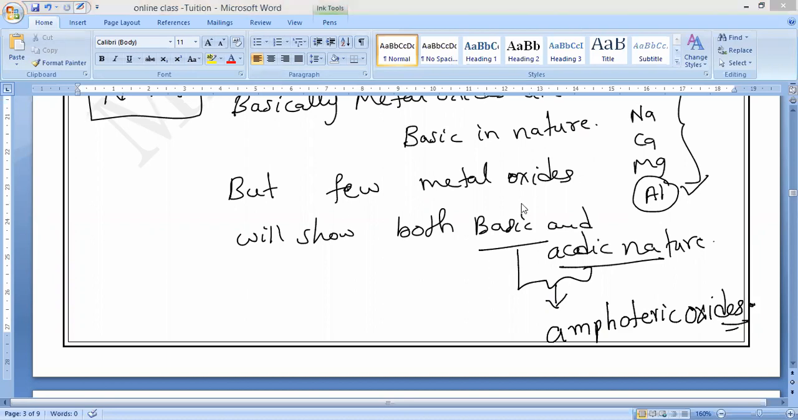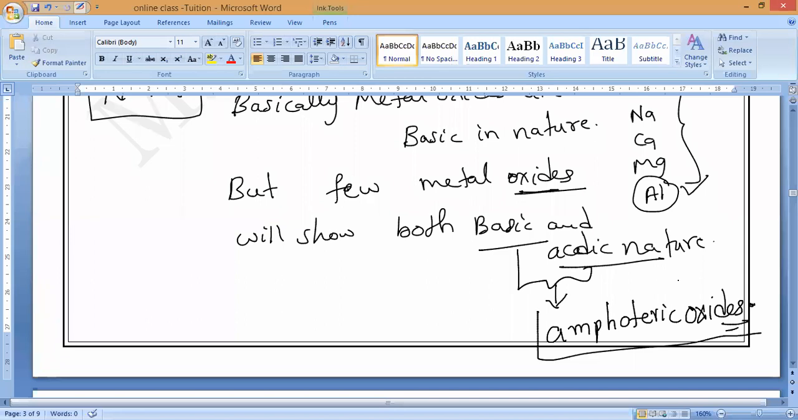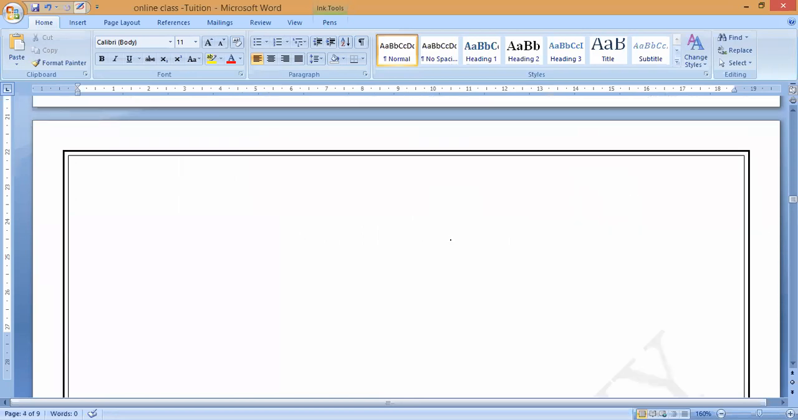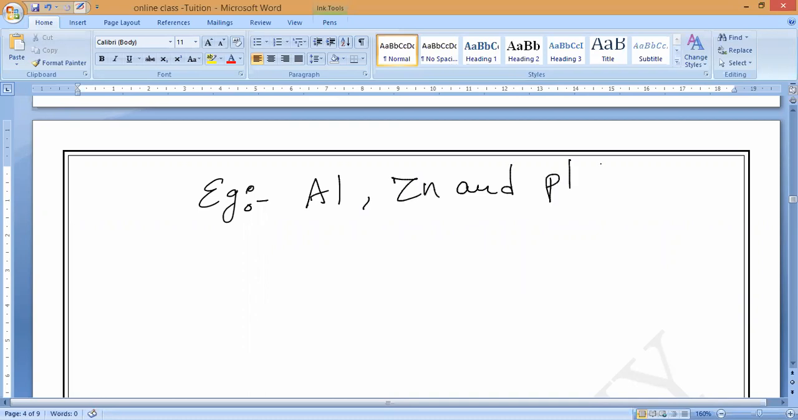Metal oxides which show both basic and acidic nature will react with the base as well as the acid. That is why they are called by the special name amphoteric oxides. We have very few amphoteric oxides, so you have to remember them. For example, aluminium, zinc and lead form amphoteric oxides. Only three amphoteric oxides we have. I will say the names also.